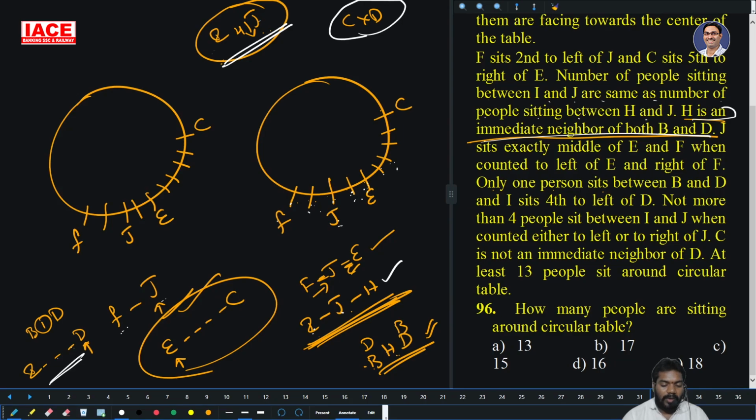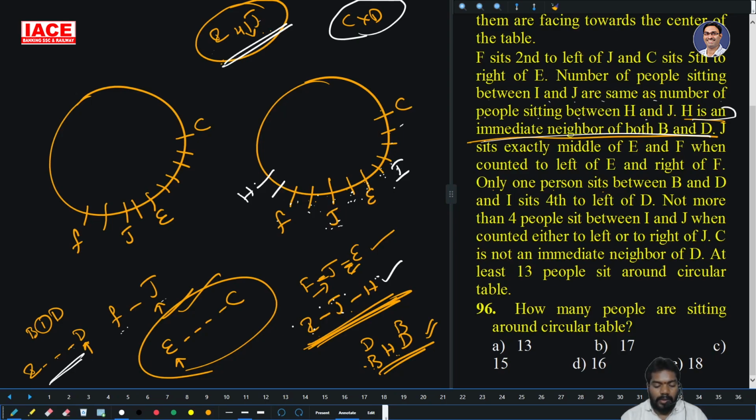No. 1, 2 persons, take it as I, right side of J. I and J 2 persons, I and H 2 persons. Again this is not possible. If I take it as I is here, J and I 3 persons, J and H also 3 persons. 1 2 3 persons, this is H is here.